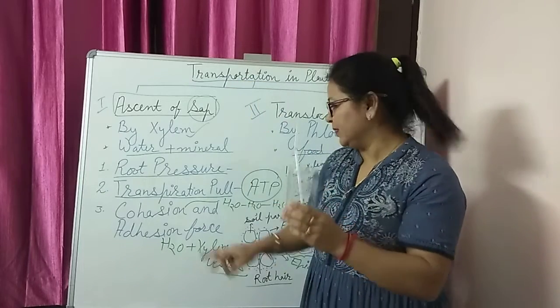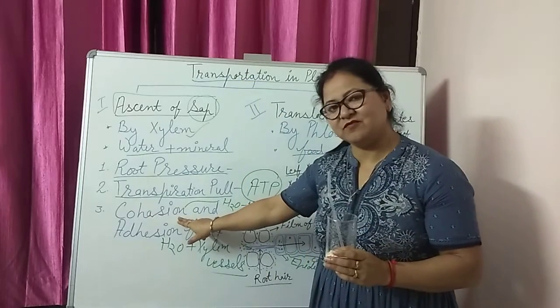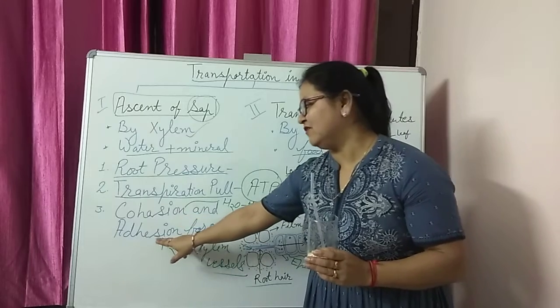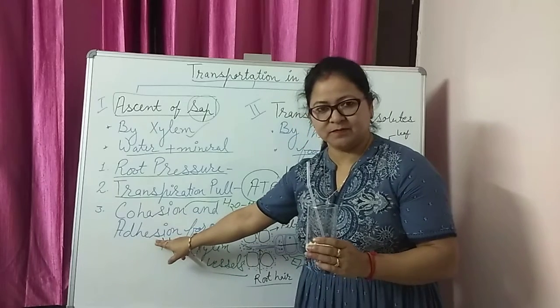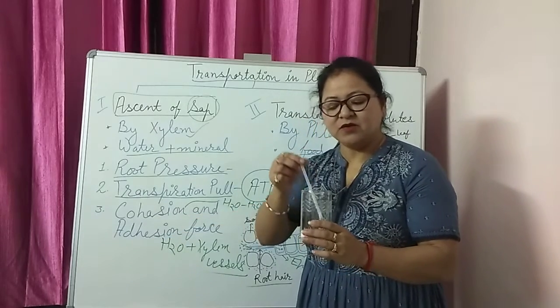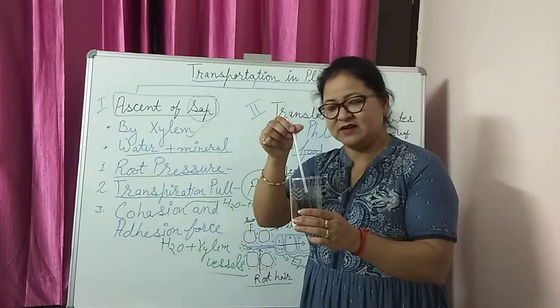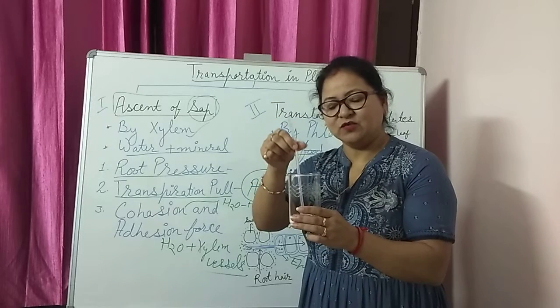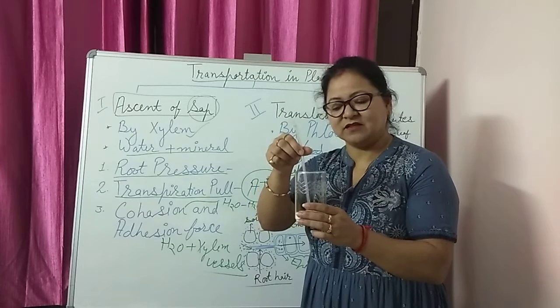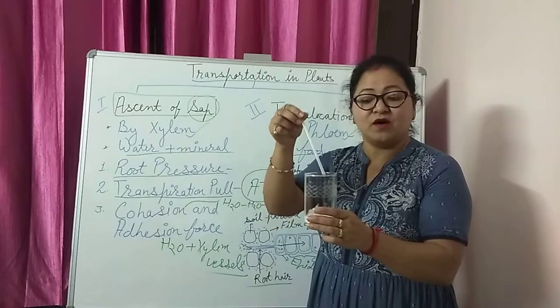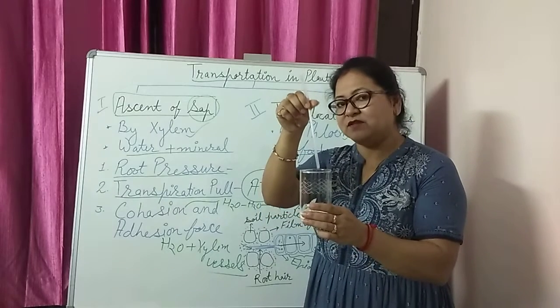Why does this happen? Due to the deficiency of cohesion force as well as the deficiency of adhesion force. They are unable to make a continuous channel by joining to each other, by being attracted by each other, and by making a column with the material of this straw.